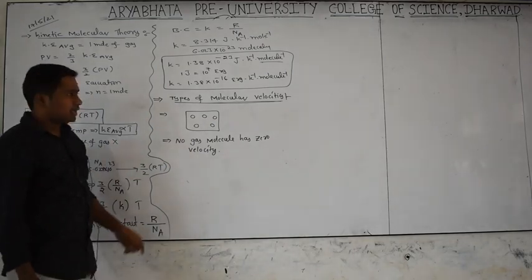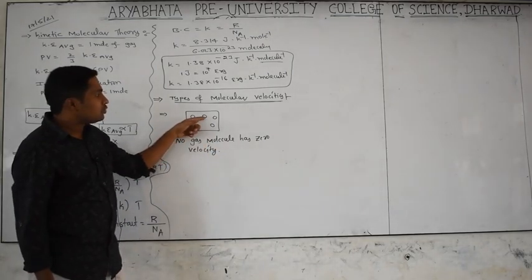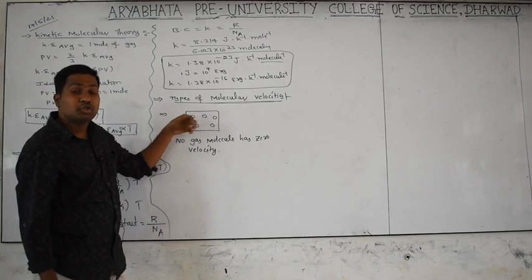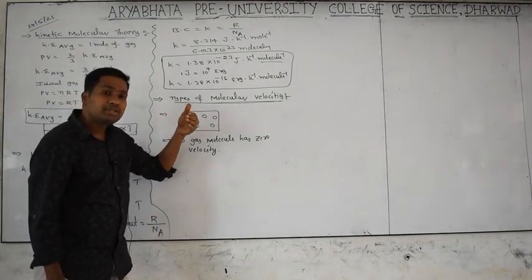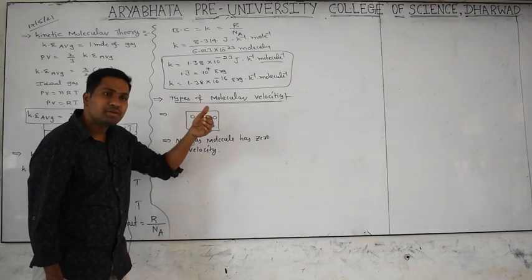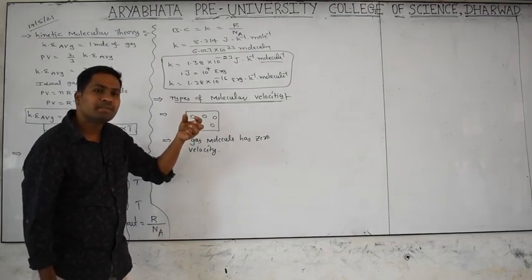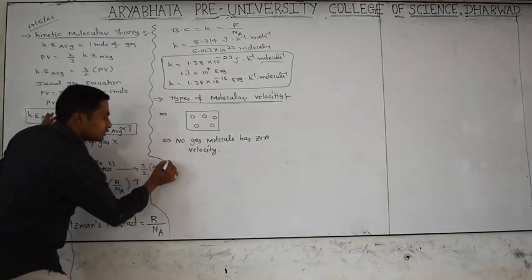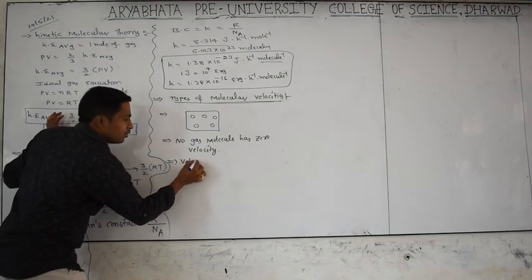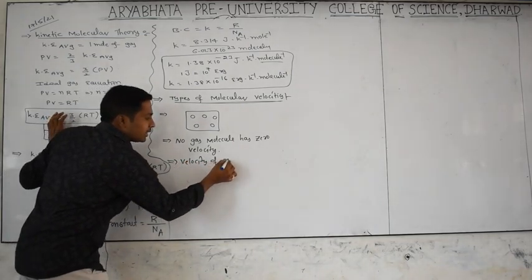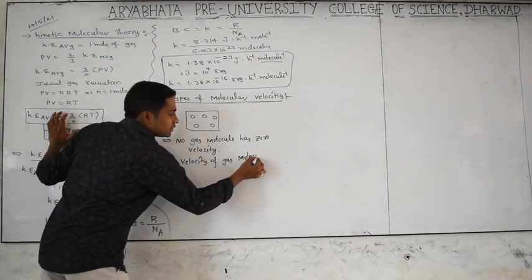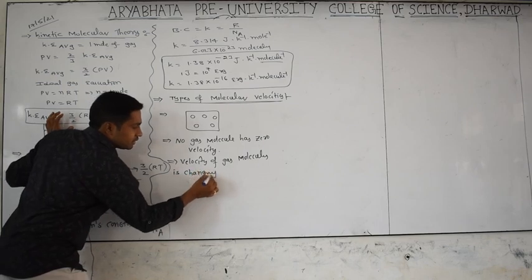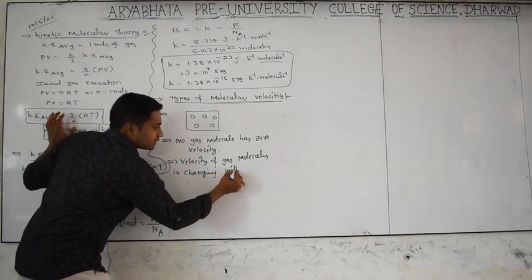And one more thing I want to tell, already we studied in the KMT, the molecules may collide with other molecules and also collide with the inner walls of the container. Due to this, energy transfer will always take place from one molecule to another. Due to this, the speed of the molecule may increase or decrease. That's what I am telling: the velocity of gas molecules is changing within fractions of seconds.